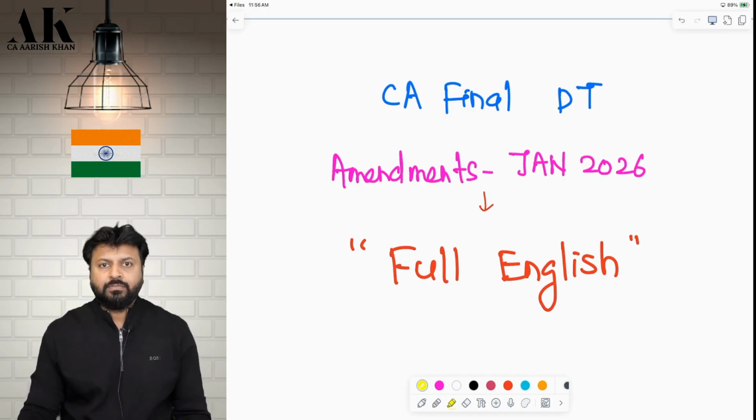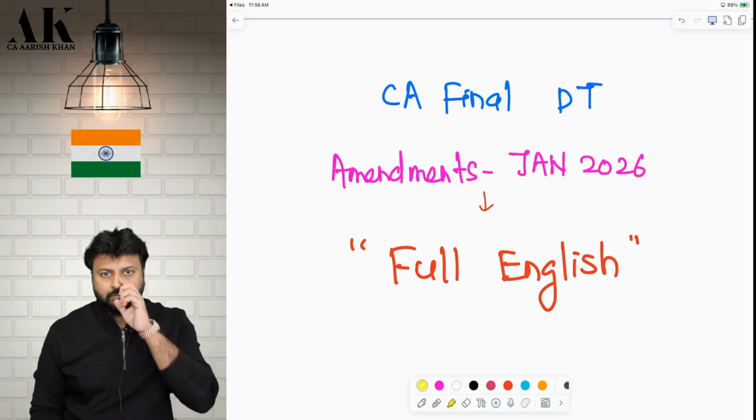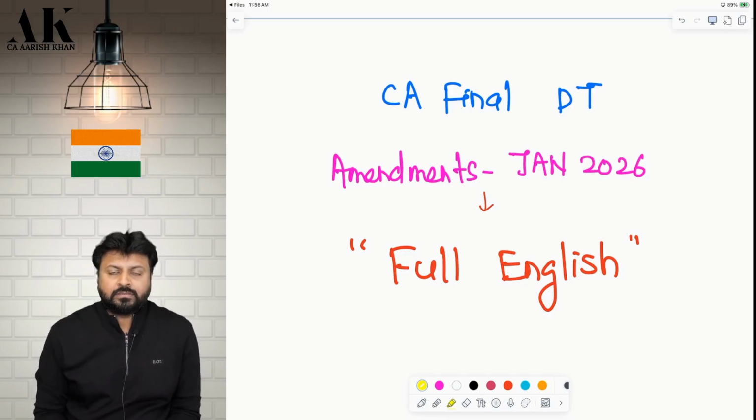So, today we have come over here to discuss the amendments which are applicable for your Jan 26 exams for our full English students, mainly of South India. We have already uploaded the amendment for Jan 26 in Hindi version. But as I have promised to all my full English students that I will be uploading separately for you all in full English, we will be doing these amendments today.